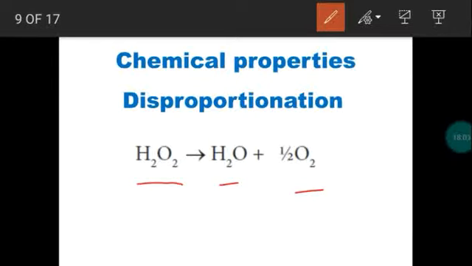What is the reason? As we know, glass bottles are made up of silicates, right? Alkali metals like sodium will combine with silica, SiO2, silicon dioxide. It forms sodium silicate, which is nothing but glass. So the glass bottle is made up of what compound? Silicates of alkali metals, like sodium silicates.